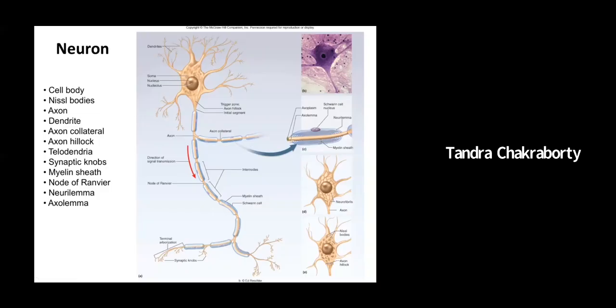And then if you go further down in the cell body, you can see the nucleus and nucleolus. The cell body is called soma, it is called perikaryon, so it has many names. Inside the cell body, there are stained structures known as Nissl bodies. There are microfilaments around in the cell body, which give the neuronal cell body its structure.